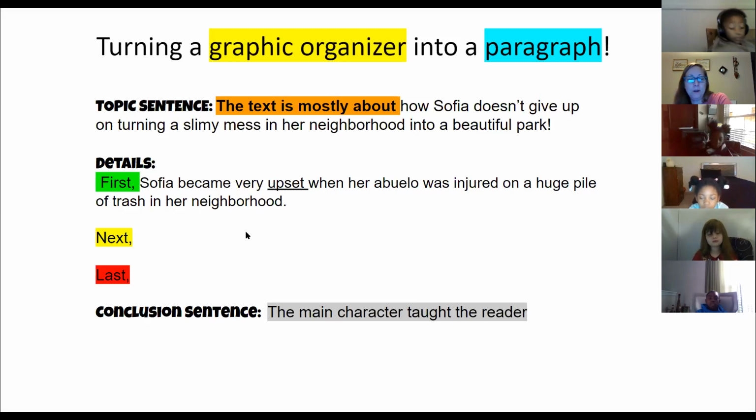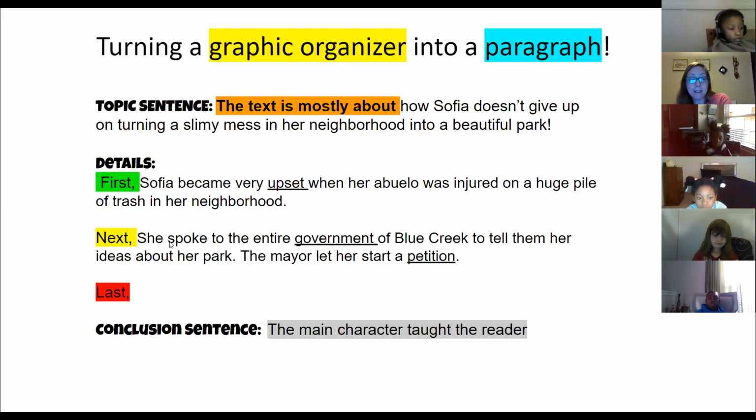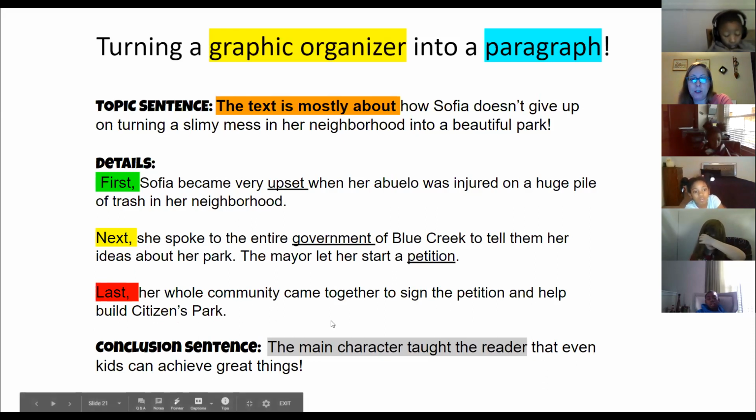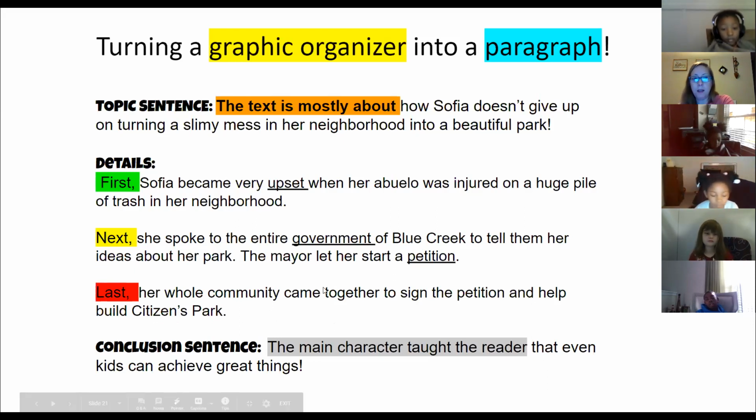All right, so our next detail. Next, just like Cameron was saying, she spoke to the entire government of Blue Creek to tell them her ideas about her park. The mayor let her start a petition. Last, and what I think Carrie was trying to say, her whole community came together to sign the petition and help build Citizens Park. All of these details let the reader understand how she went from turning a trash pile into a park.